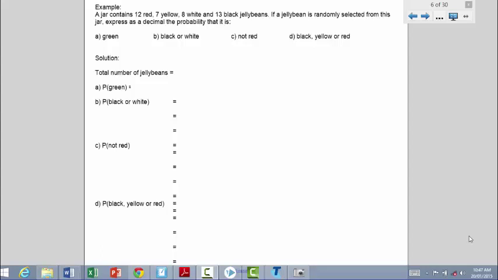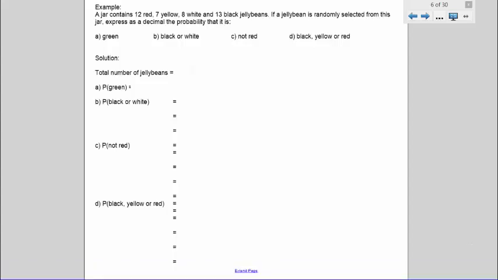The solution. To work out the probability, we first need to find the total number of jelly beans. That is, we need to add up the number of jelly beans of each colour. We've got 12 red, 7 yellow, 8 white, and 13 black jelly beans, giving us a total of 40 jelly beans. The probability of it being a green jelly bean: as there are no green jelly beans in the jar, the probability is 0 out of 40, or just 0. That is, it is an impossible event.